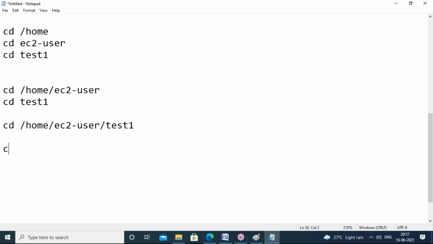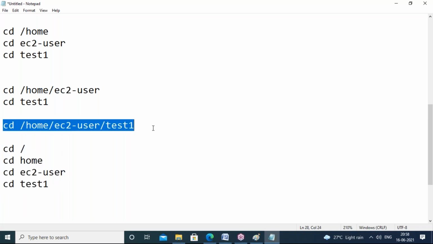Or if you are using something like this, cd /, then cd home, then cd ec2-user, and cd test1. So this is not absolute path. This is relative path. So step by step you are going. You can go in this way also, one by one also.